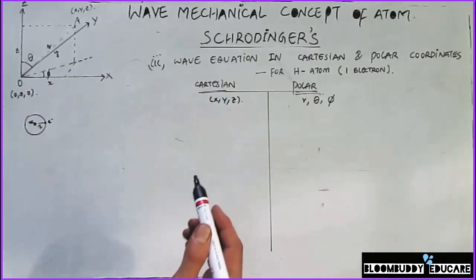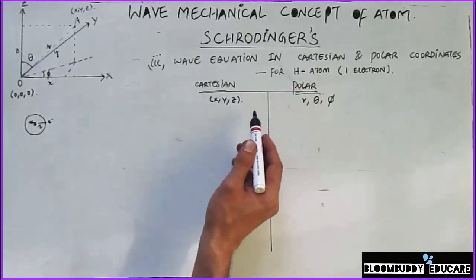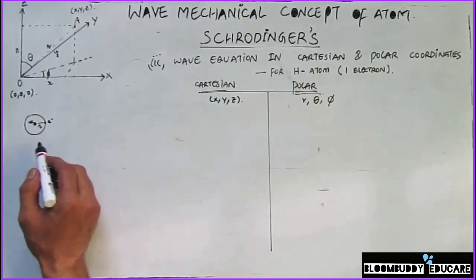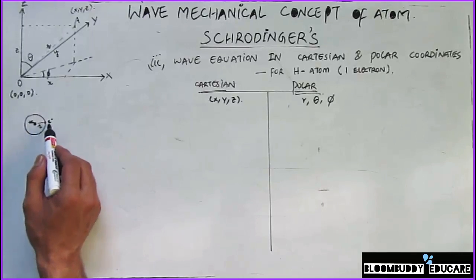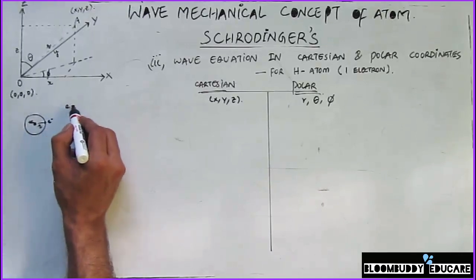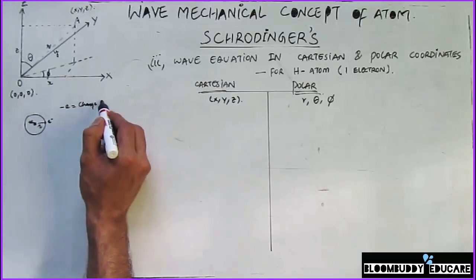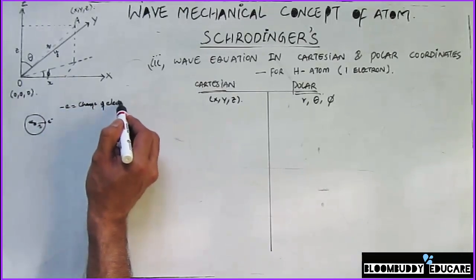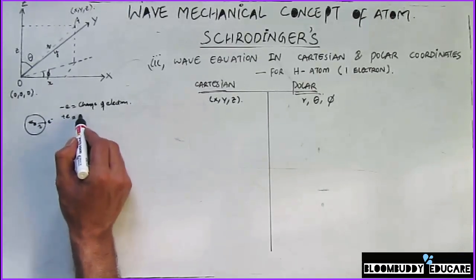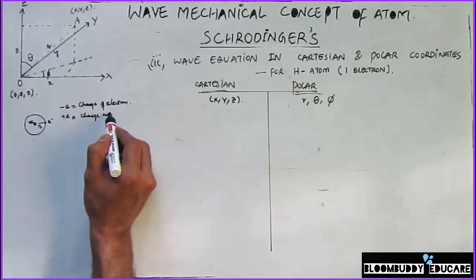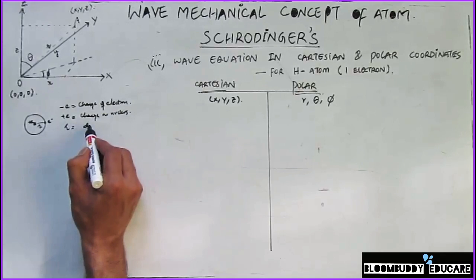First we will solve this equation for the Cartesian coordinates for a hydrogen atom. We know that in case of a hydrogen atom there is only one electron revolving around the nucleus, and let's represent the charge of that electron by minus e. So this is the charge of the electron. Similarly, the charge on the nucleus is going to be plus e, and r is the distance between the two.